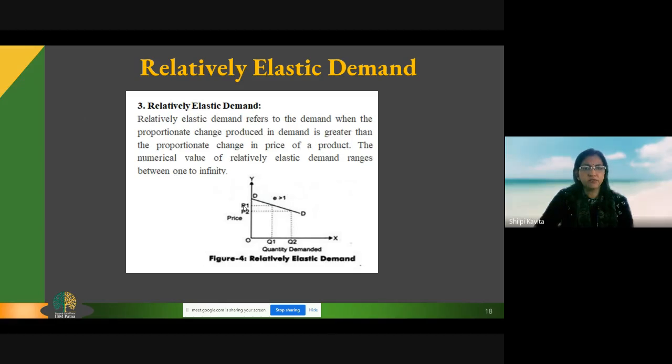The third is relatively elastic demand. Relatively elastic demand refers to the demand when the proportionate change produced in demand is greater than the proportionate change in price. That means a small change in price brings a greater change in demand. Generally, consumer durable goods fall into this category. You can see that the price is changing from P2 to P1, and the demand has increased from Q1 to Q2. This space is much larger than the space between P1 and P2. So a small change in price brings a greater change in demand. This is called relatively elastic demand.